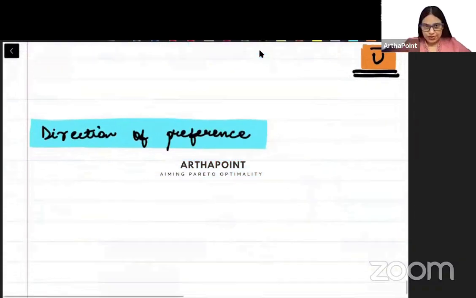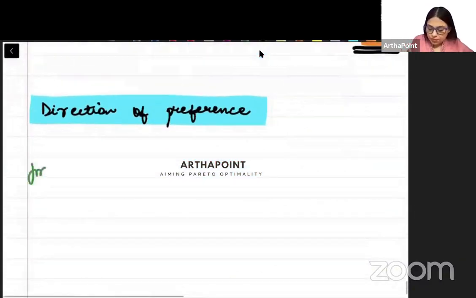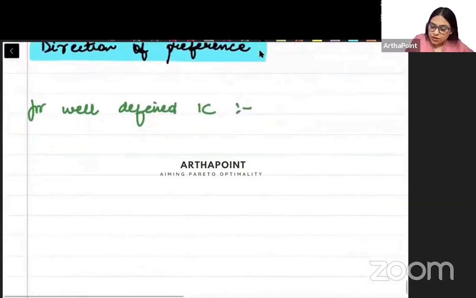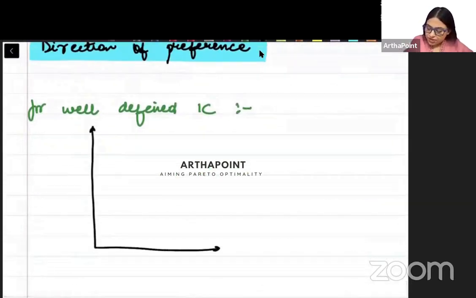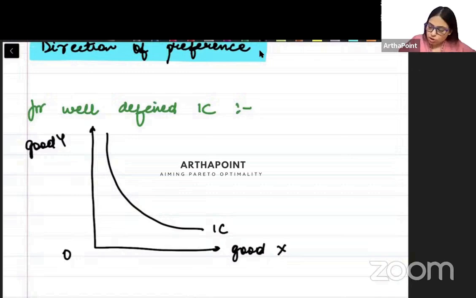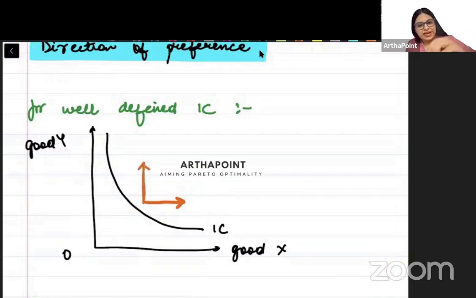So if we usually see for well-defined indifference curves, जो हमारे usual indifference curves हैं जो हम बनाते हैं, downward sloping, what is the direction of preference बच्चे? Just see here, if this is my indifference curve, this is good x, this is good y, है ना? तो usually what happens, consumer wants to increase the demand of good X and increase the demand of good Y. Consumer को X का demand भी बढ़ाना है और Y का demand भी बढ़ाना है.